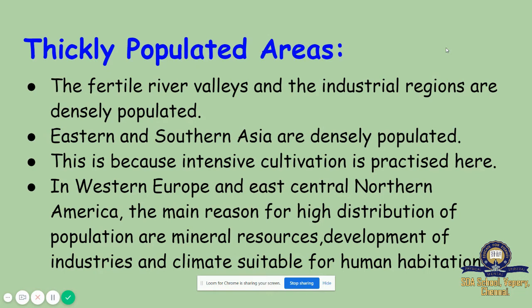So, the three main reasons are mineral resources, development of industries, and climate suitable for human habitation.